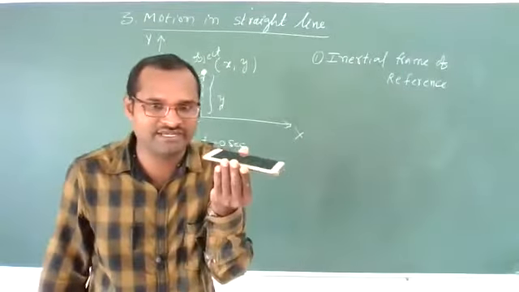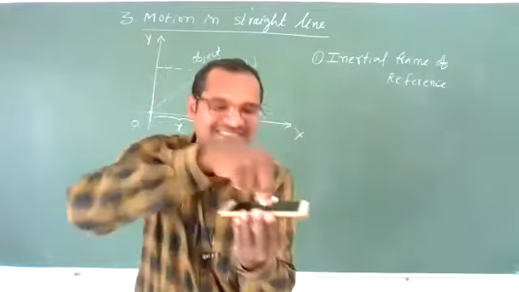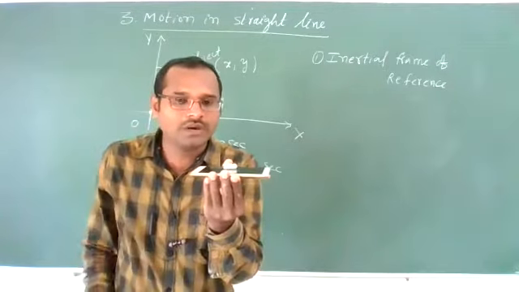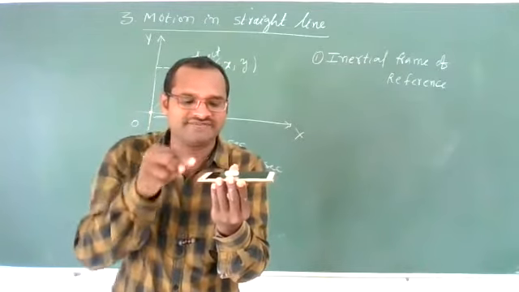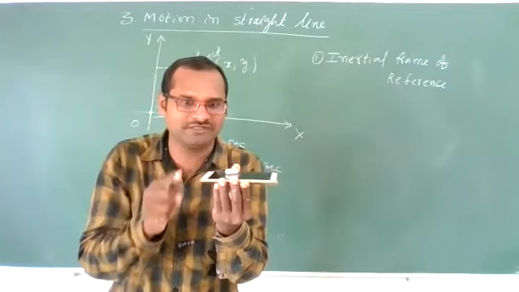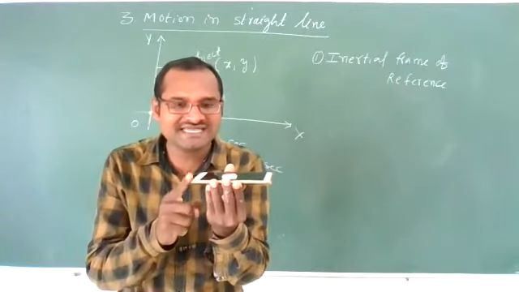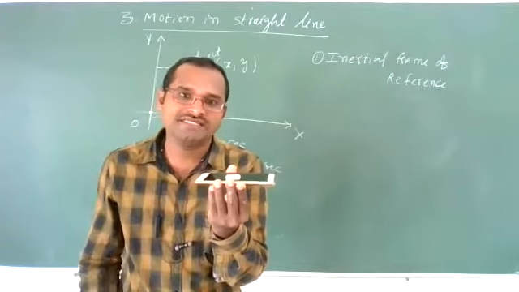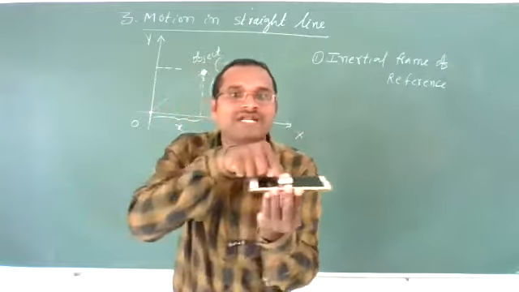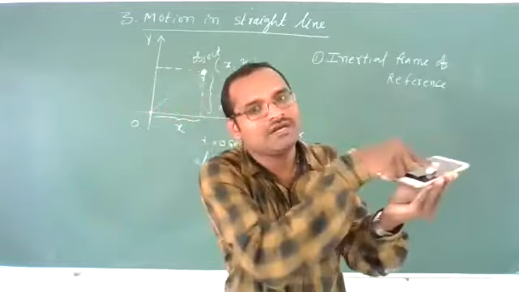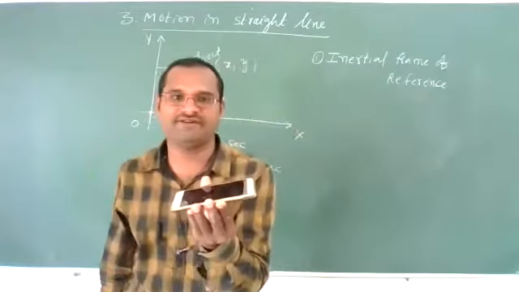This is one mobile phone I have taken, and I have kept one chalk piece on this. Whether it is moving like this or not, this reference frame you take is the reference frame for this chalk piece. If this reference frame is in rest position, we can say that this is an inertial frame of reference. Or else, if it moves with uniform velocity, not increasing, not decreasing, then this frame is called an inertial frame.